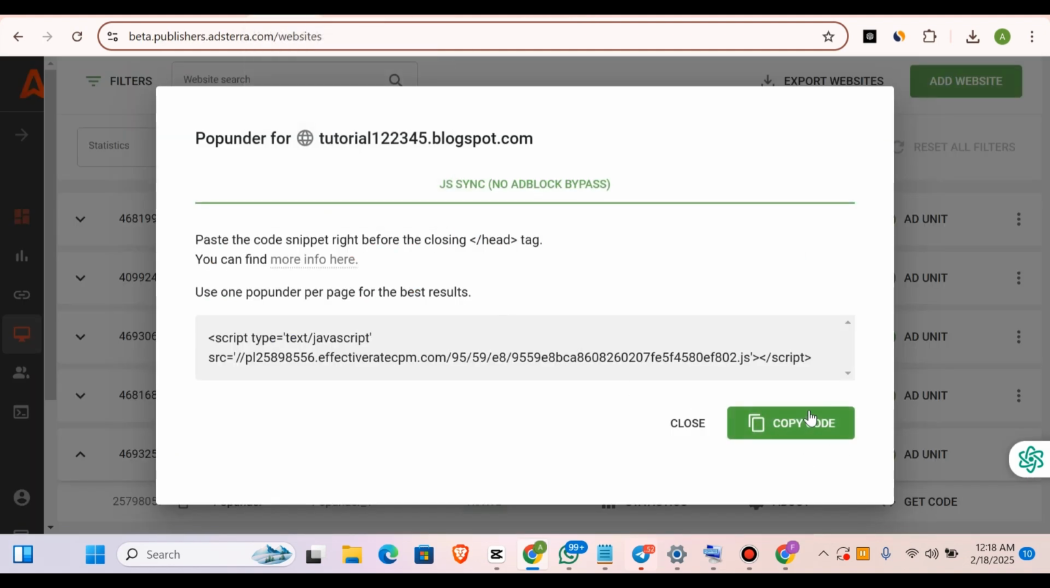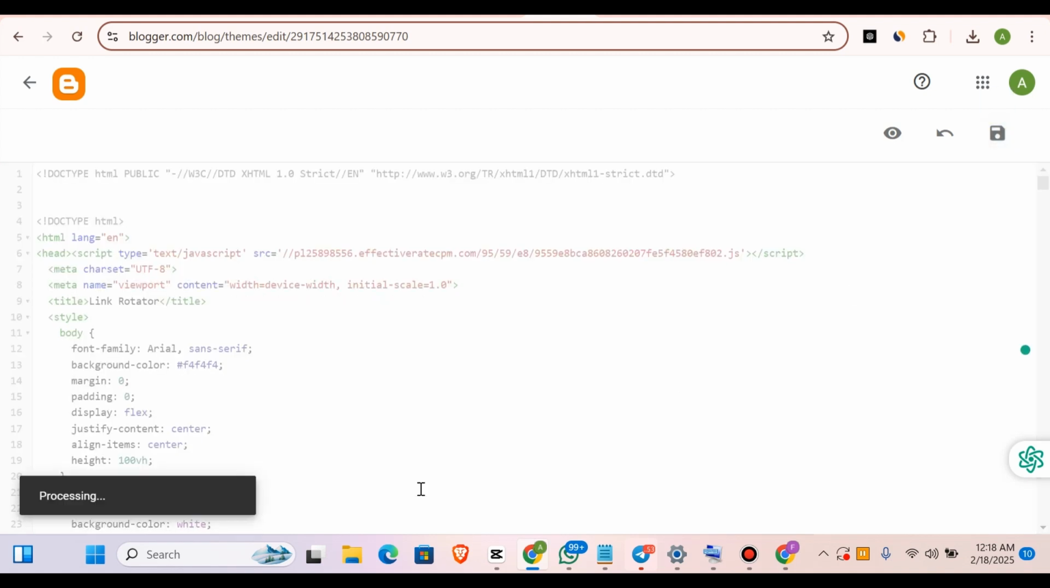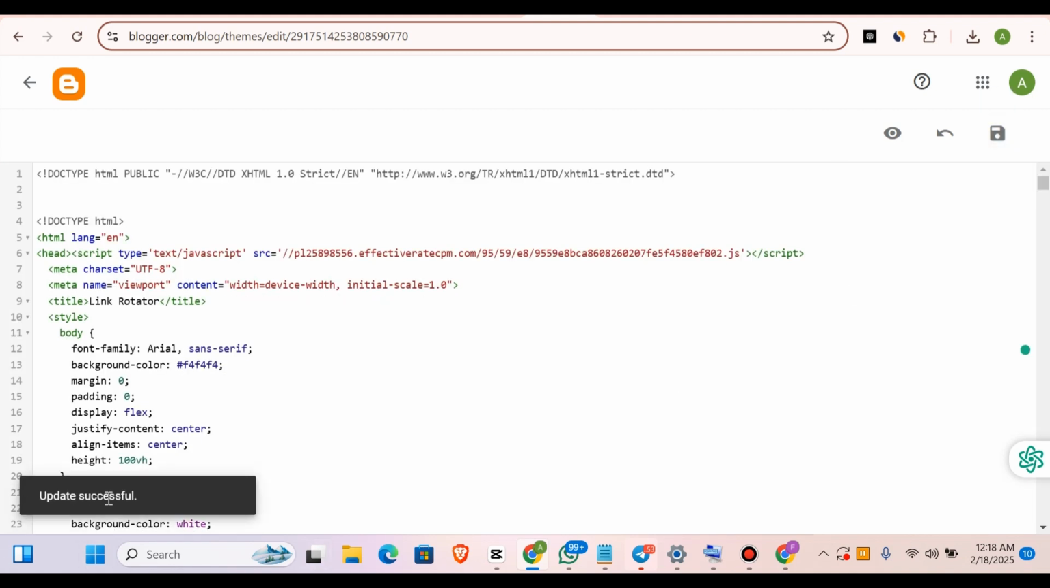From this link, you copy the code. This code, come back to your work and you copy it at the head aspect here. Where is the head? All right, this is the head. So copy it at this section right now here. Once you're done, click on updates. It's going to take time to update successfully.